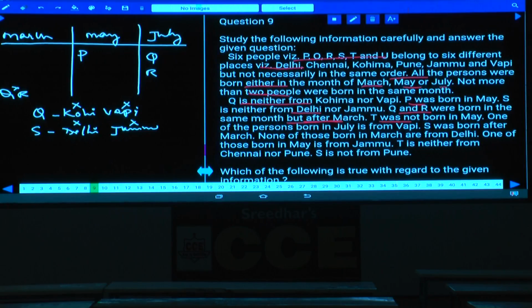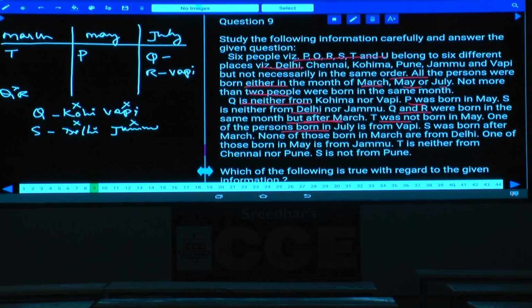T was not born in May. As T was not born in May, hence T must be in the month of March. One of the persons born in July is from Vapi. Q cannot be from Vapi, so R is from Vapi.